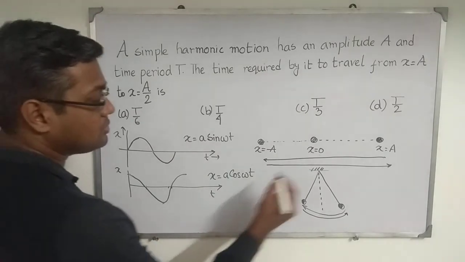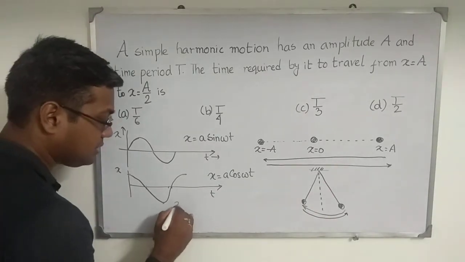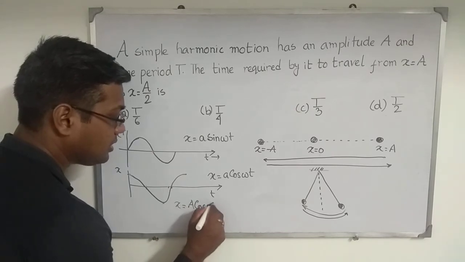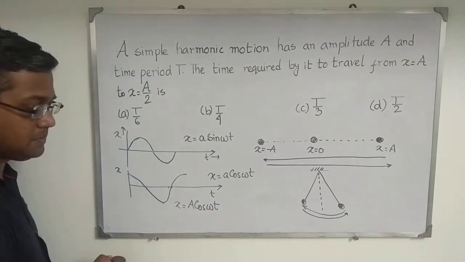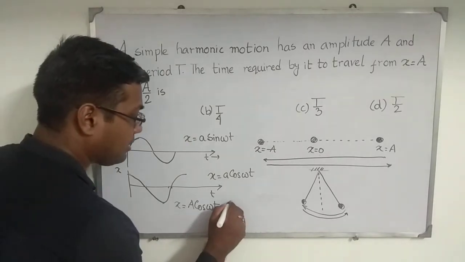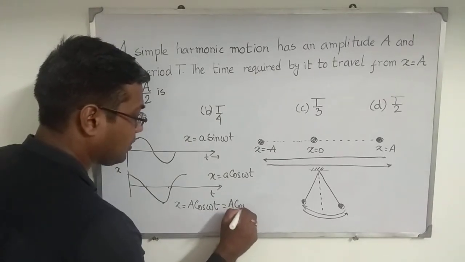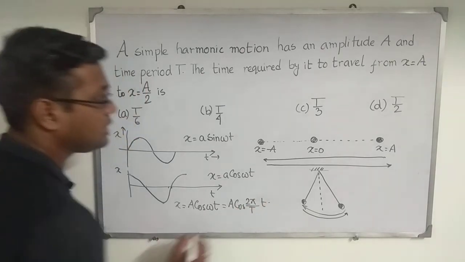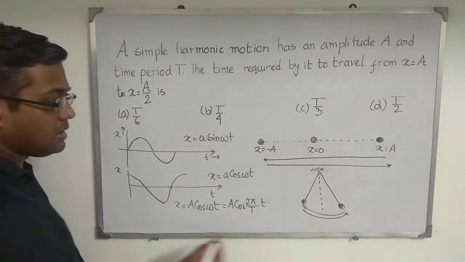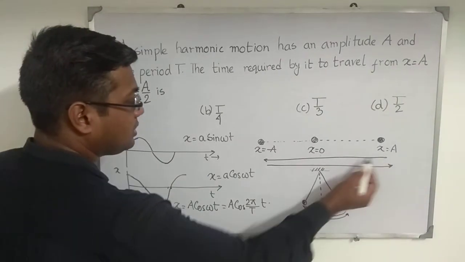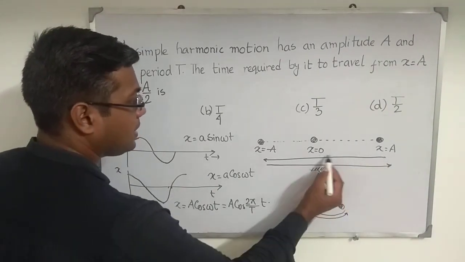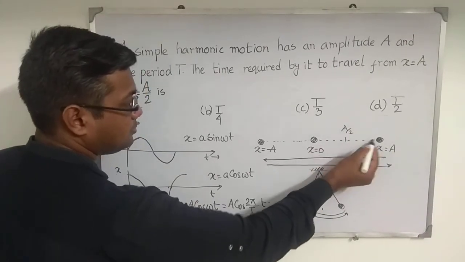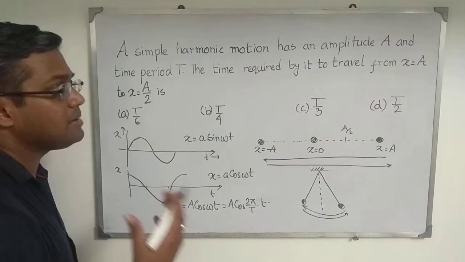Okay. So I am just writing down the equation of motion for this particular case, x equal to A cos omega t, equal to capital A cos 2 pi divided by capital T into small t. Now from here, crossing this A by 2 position, what is the time taken by it?